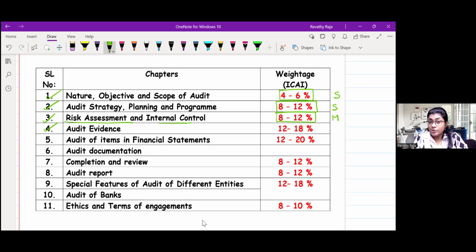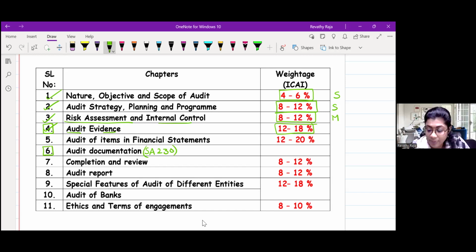Now, moving to the hero chapter, one of the most important chapters in standards on auditing, which is audit evidence. Chapter number 4 combined with chapter number 6. Chapter number 6 is audit documentation, which is nothing but SA 230. These two chapters together carry approximately 12 to 18% of marks, which is huge.